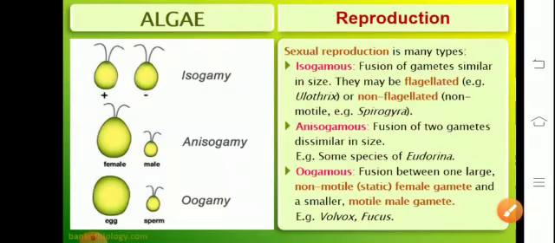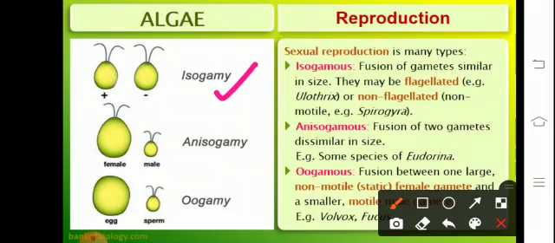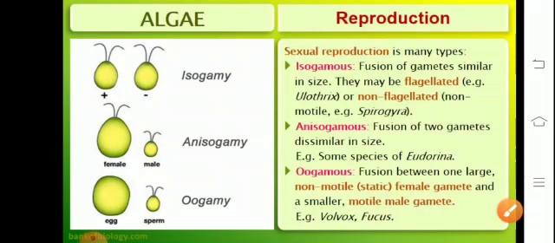Now, the sexual reproduction could be of isogamous type, where the gametes are similar. They could be flagellated or non-flagellated. And anisogamous type, where the gametes are dissimilar. They could be flagellated, where the example is Chlamydomonas and some species of Eudorina. And oogamous type, where the male gamete is motile and the female gamete is static or non-motile in nature. Example, Volvox or Fucus.